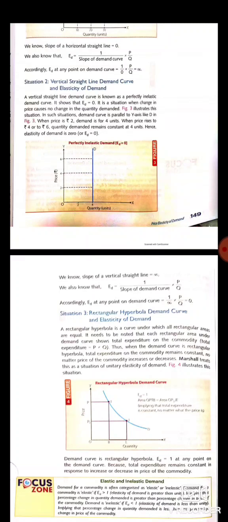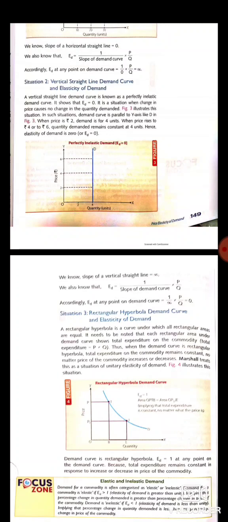An elastic demand curve is that curve where the percentage change in demand is greater than the percentage change in price. Suppose the price of a commodity increases by 10%, but the demand decreases by 20%. So the percentage change in demand is greater than the percentage change in price. That is the situation of an elastic demand curve.